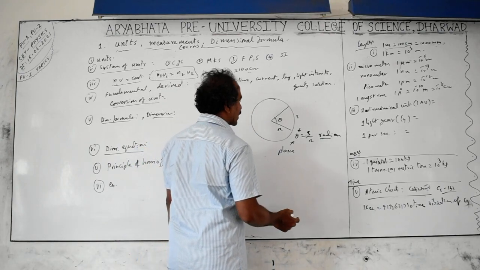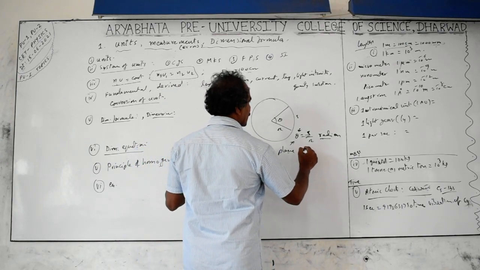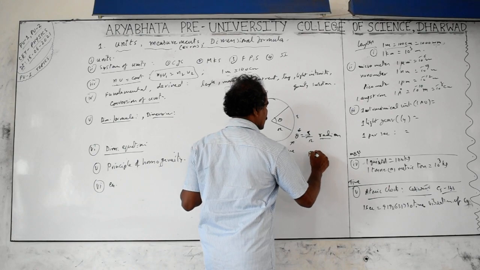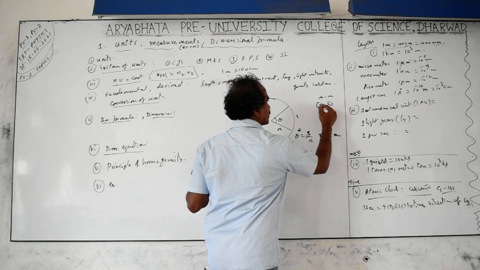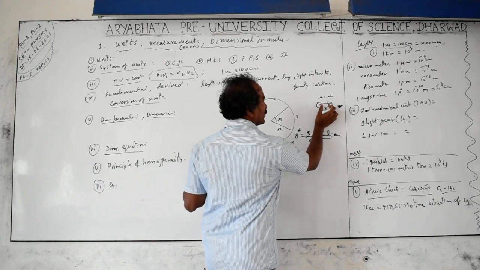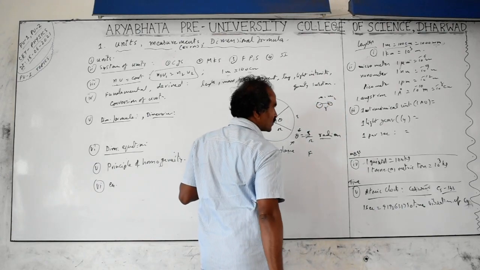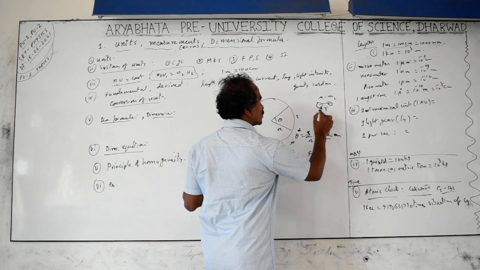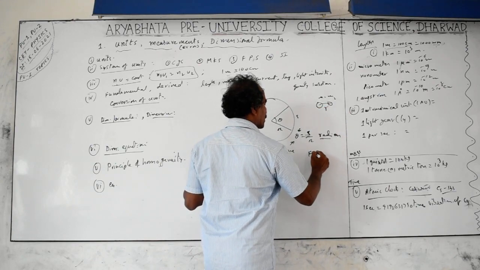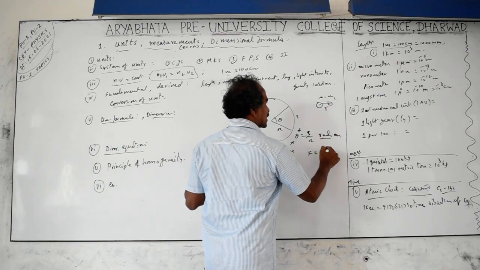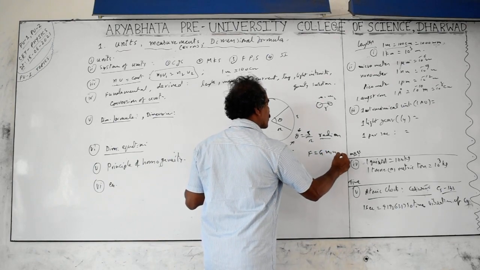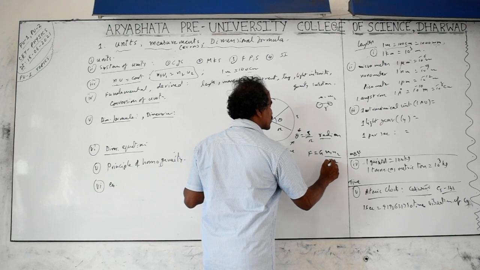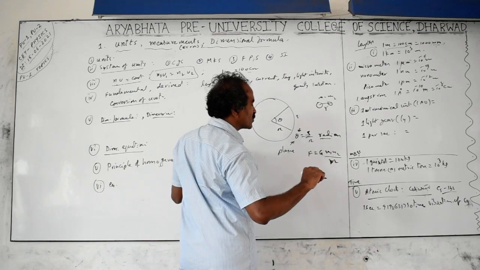Similarly, constants. If you take the gravitational force formula, F is proportional to the masses. If two masses M1 and M2 are separated by a distance R, there is a force of attraction between them, the gravitational force given by Newton. The force is proportional to M1 M2 by R square, and the proportionality constant is called G, capital G, the universal gravitational constant. This proportionality constant has units. Some proportionality constants do not have units.